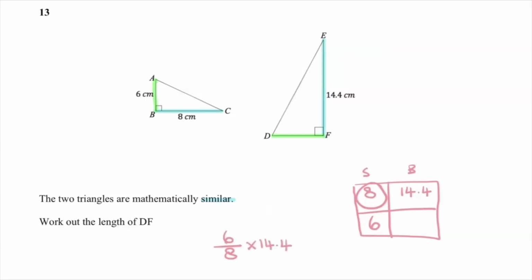If this is the first time you've seen this method, the number in the corner, which is trapped, is always a denominator of a fraction. And then these two, it wouldn't matter if you put them either way, it's going to give you the same answer. This is a calculator paper, so we can just throw the whole thing in the calculator and we get 10.8. So our final answer would be 10.8 centimeters.